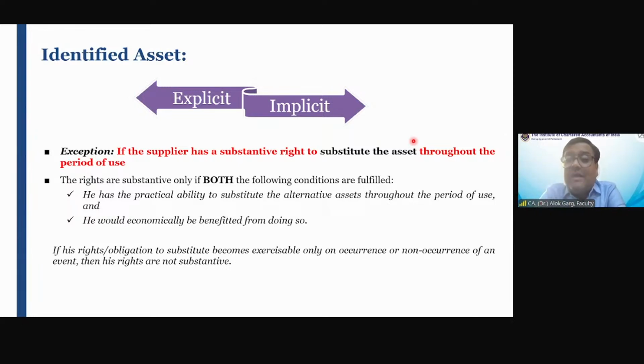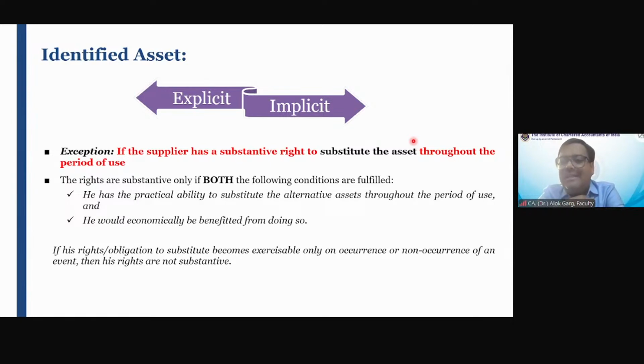So friends, that is why the airline companies do not recognize right of use asset and lease liability. They do not recognize right of use asset in their books of accounts. Why? Because it is not an identified asset. Although it is written in the contract that 1000 square feet will be given at Terminal 3, the asset is not identified. Today it could be gate number 2, tomorrow it could be gate number 4, right? Friends, the lessor, the Airport Authority of India, has a substantive right to replace the asset, and hence they are not capitalizing the right of use asset. Why? It is not meeting the definition of lease under Ind AS 116.